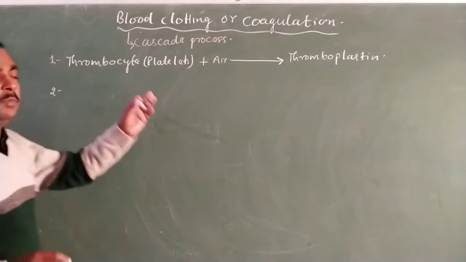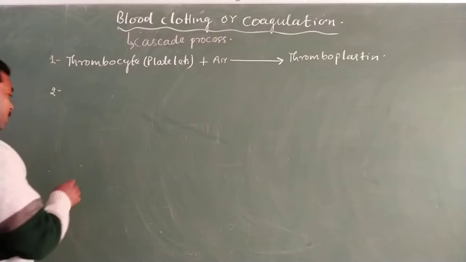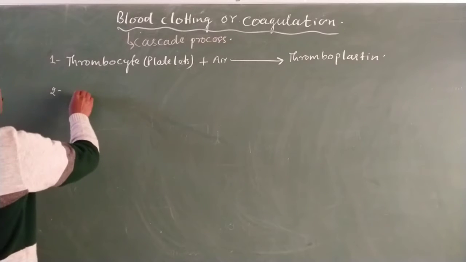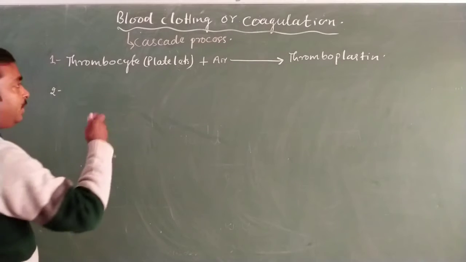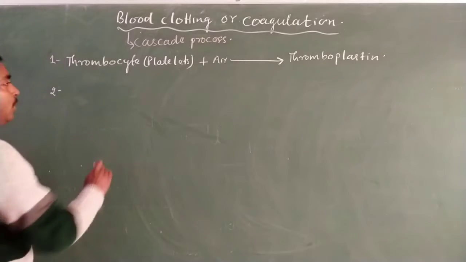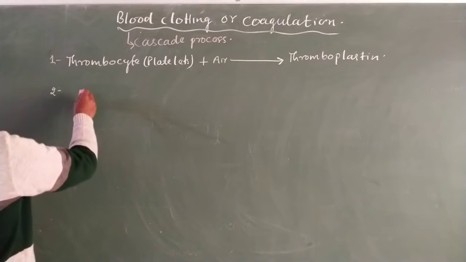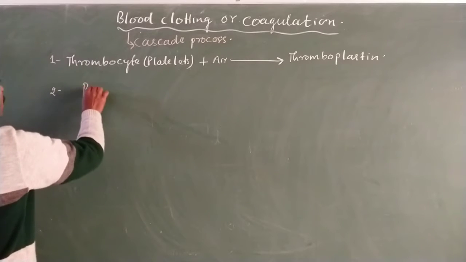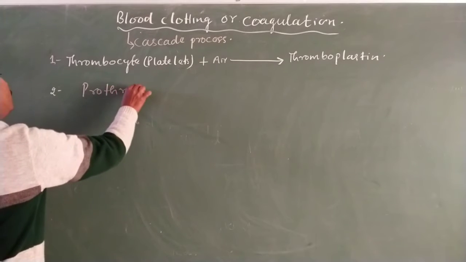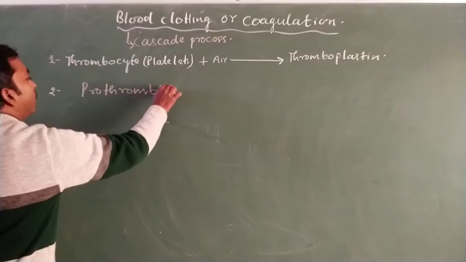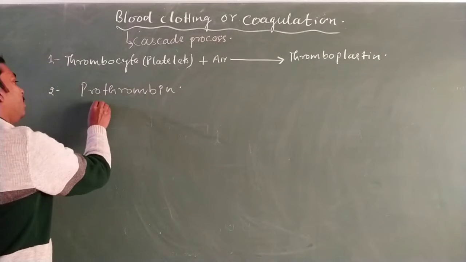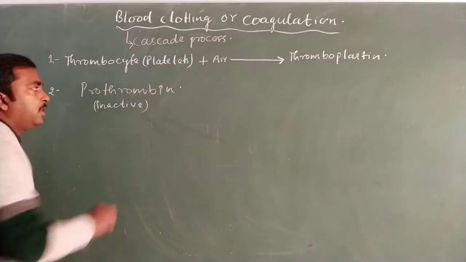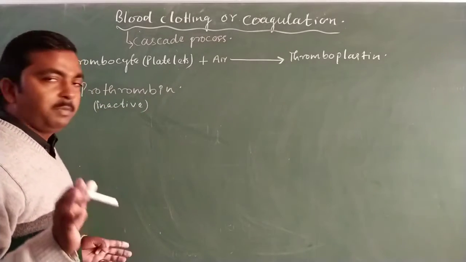Then this thromboplastin, along with calcium ions, catalyzes or stimulates another reaction: it converts prothrombin, an inactive protein present in our plasma.